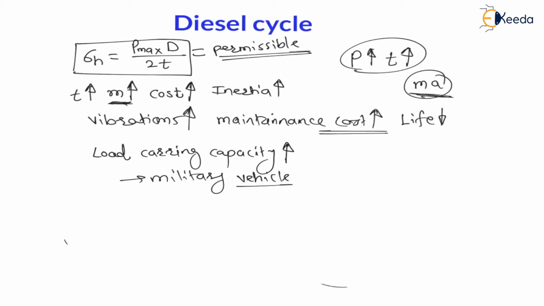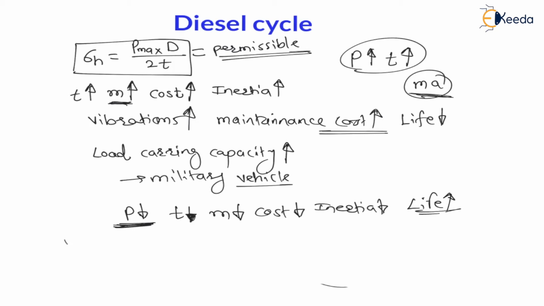And my dear students, for the petrol engine, as maximum pressure is less as compared to the diesel engine, therefore the thickness of the petrol engine is less, hence mass of the petrol vehicle is less, hence cost is less, hence inertia is less, hence vibrations are less, hence maintenance cost is less, so the life of the vehicle will be more. For the petrol vehicle, life is more because vibrations and maintenance cost are less.